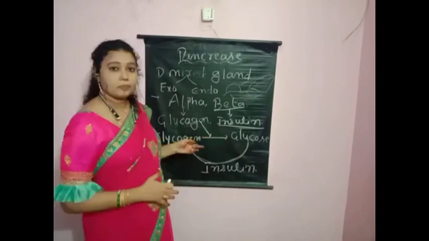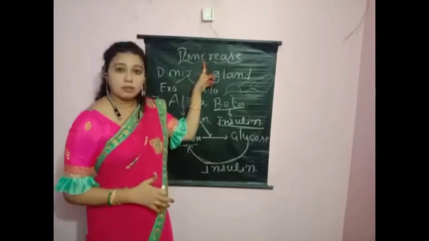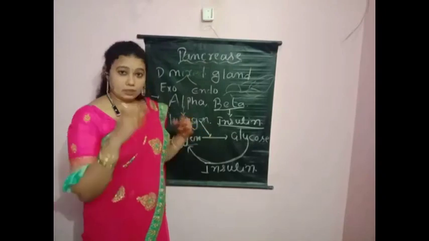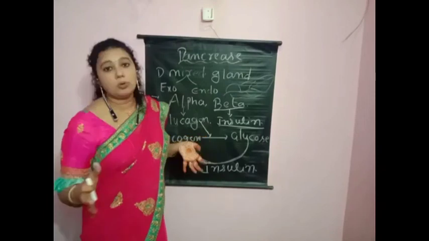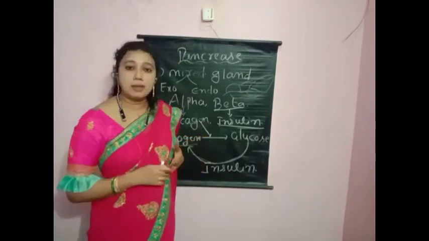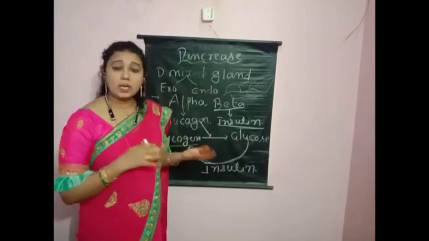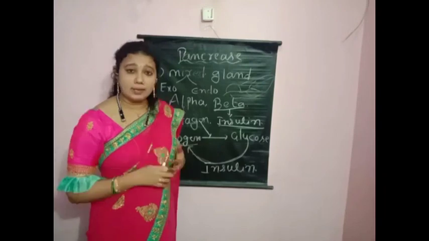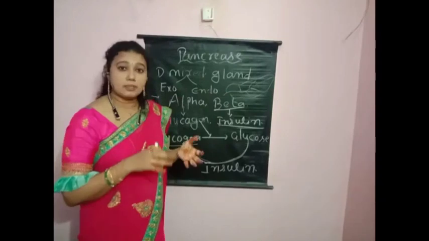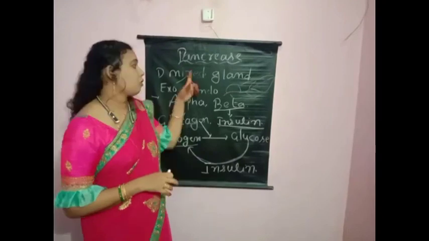If insulin is not secreted sufficiently from the pancreas, the glucose levels will rise. This glucose will be excreted by the urine. This condition is called diabetes mellitus. People who are suffering with diabetes mellitus, their pancreas cannot secrete a sufficient amount of insulin hormone. This is about the pancreas, children.